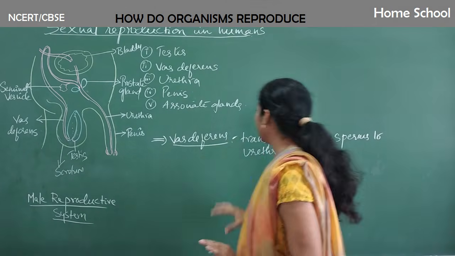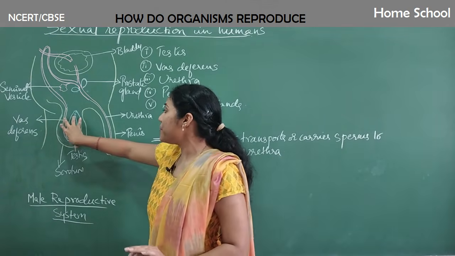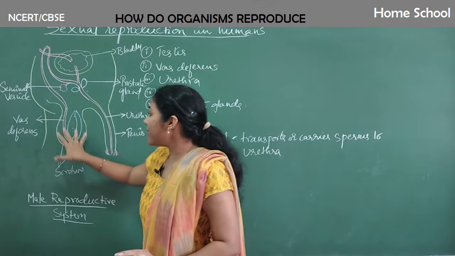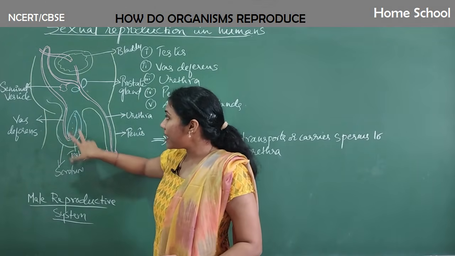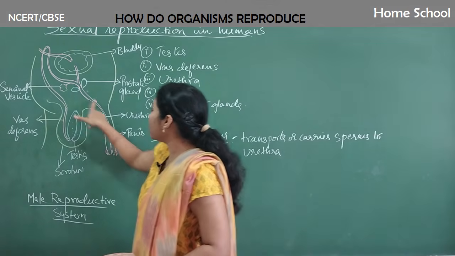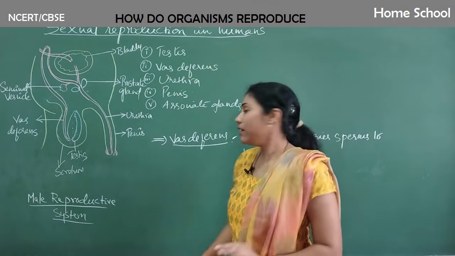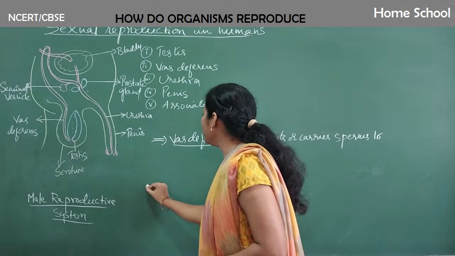The vas deferens carries the sperms produced in the testis to the urethra. Clear? Next, let us learn about the urethra.